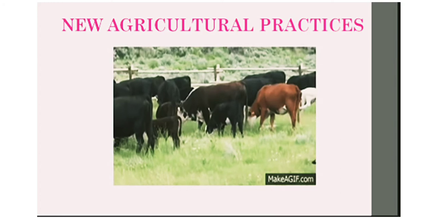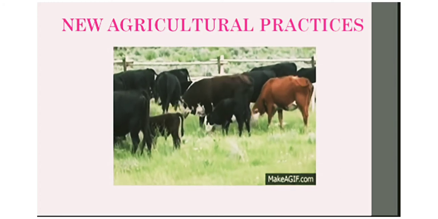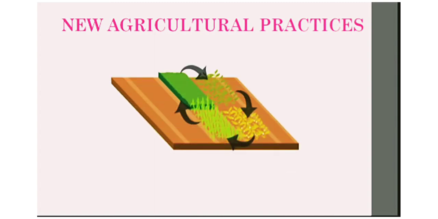New agricultural practices should be followed, and these practices are crop rotation and intercropping. In this method, crops such as wheat and pulses are grown in alternate periods. Crops are grown at different times. It helps in preventing soil erosion from rainwash and replenishing the soil with minerals.